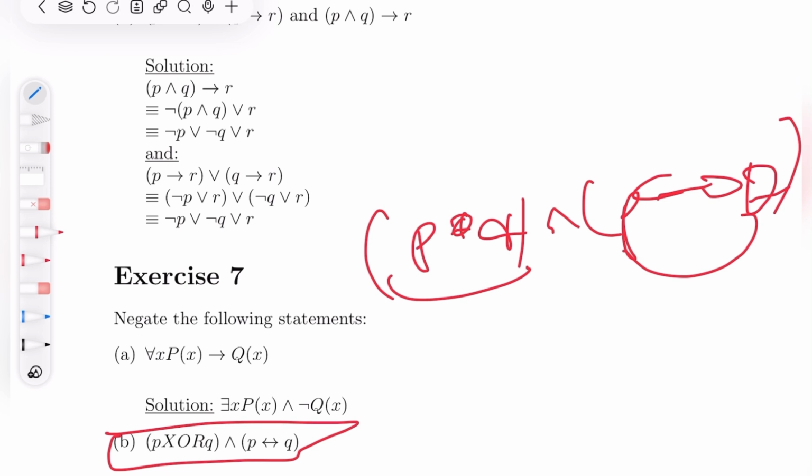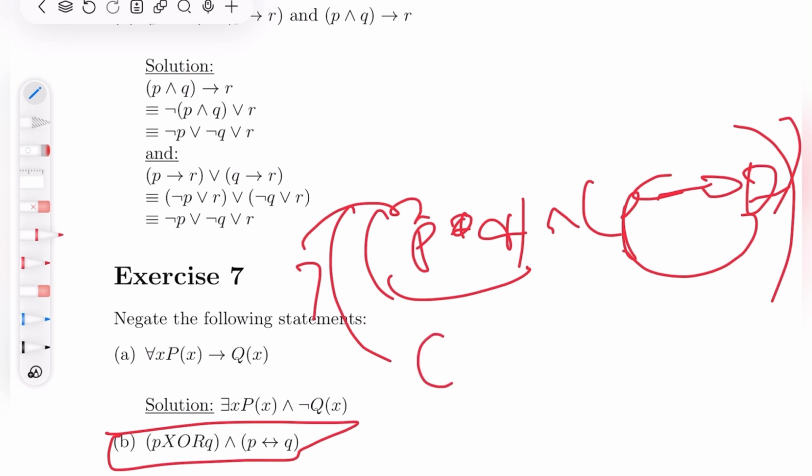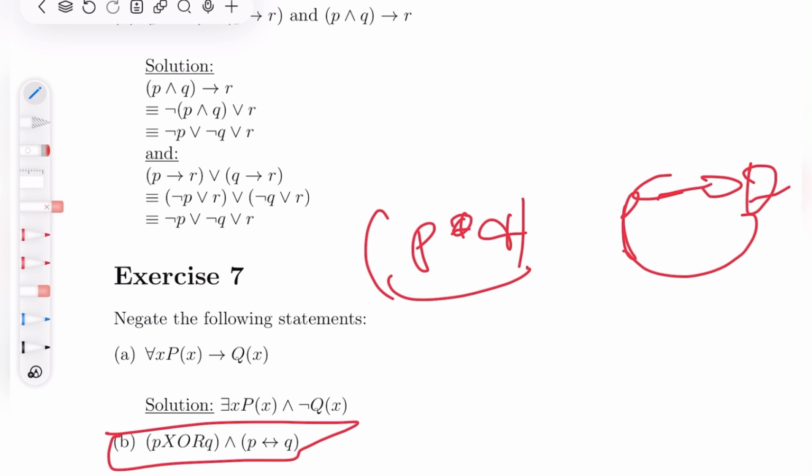So what does this mean? This means that the negation of P XOR Q is P if and only if Q, and same goes for P if and only if Q: its negation is P XOR Q. So what will happen now is it will remain the exact same with one simple change.